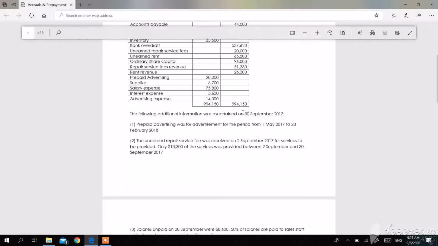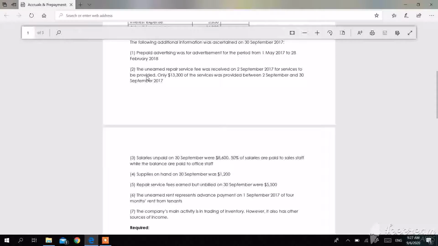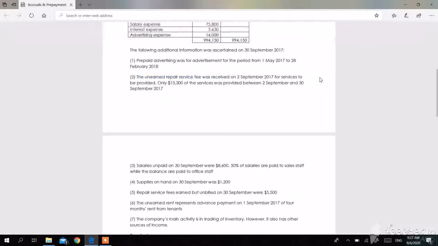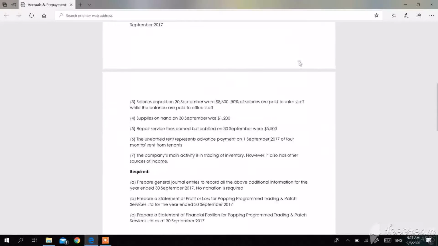The following additional information was ascertained on 30 September 2017. First, prepaid advertising was for advertisement from the period 1st May 2017 to 28 February 2018. The unearned repair service fee was received on 2nd September 2017 for services to be provided. $13,300 of the service was provided between 2nd September and 30 September 2017.